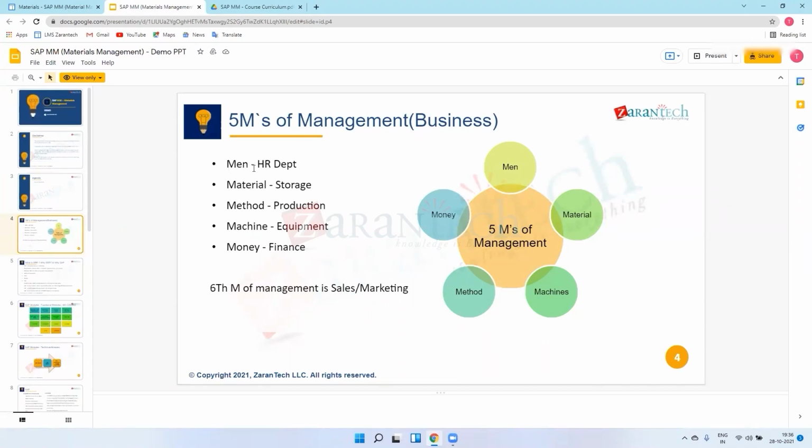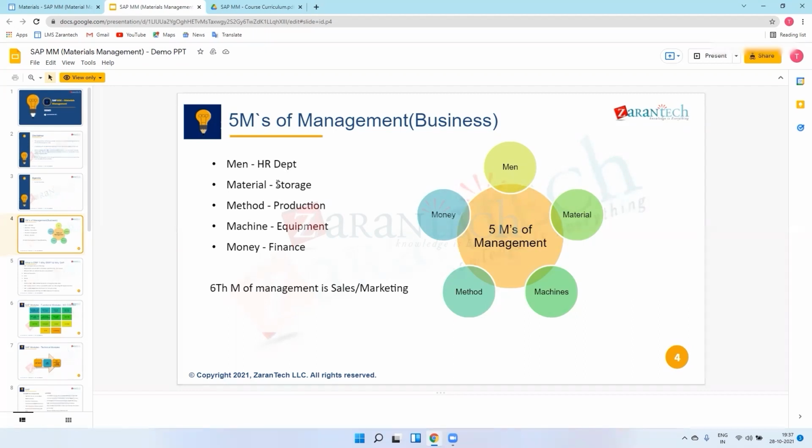So in every industry or every business, there are 5M's management. All businesses or industries run on this 5M management, that is: men, material, machine, money, and methods. That means we need an HR department in our organization. If we have a production department, then we have to store our material, so production storage is there. To produce the material or the equipment, we need equipment for production, like machines or any robots, we can say.